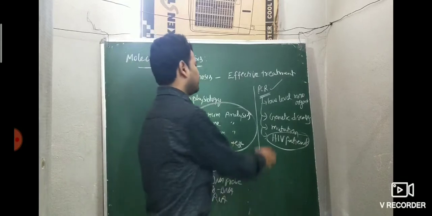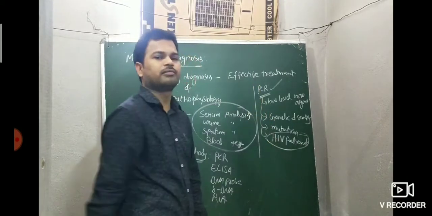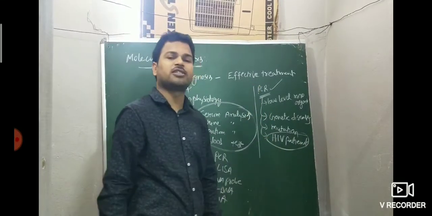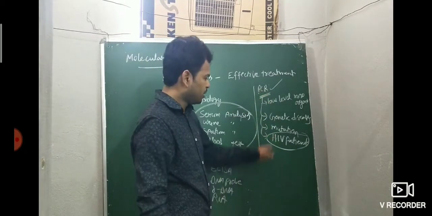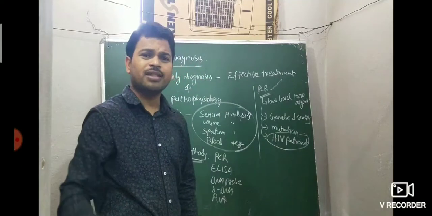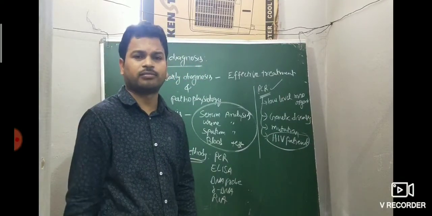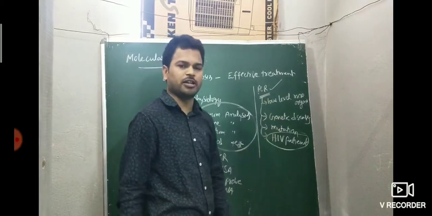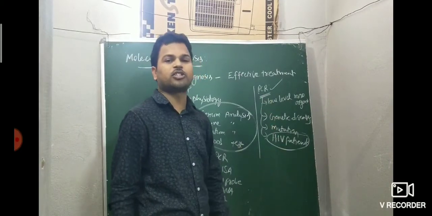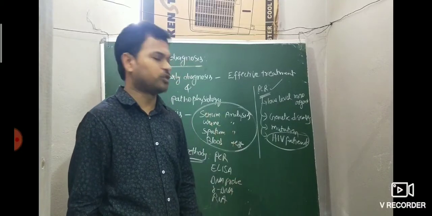Genetic diseases are detected by the PCR technique. Not only that, mutations are also detected by the PCR technique. Then HIV: a suspected HIV patient, whether they have HIV or not, is also detected by the PCR technique. These four points are the applications of PCR in molecular diagnosis.